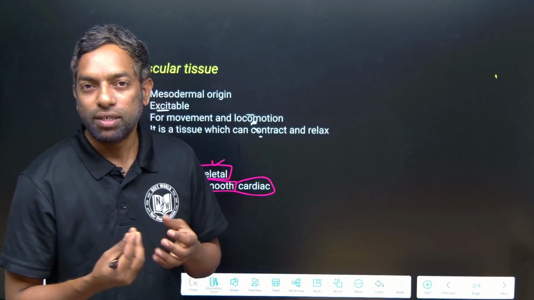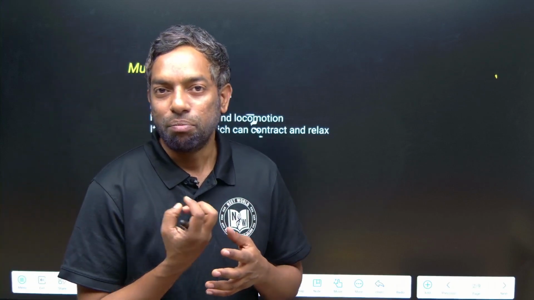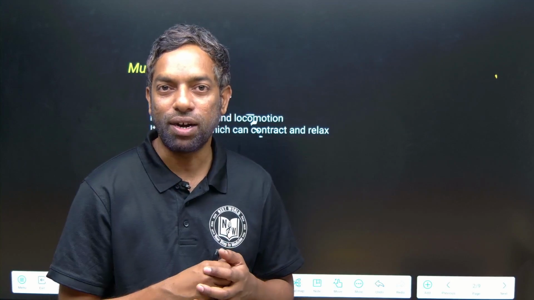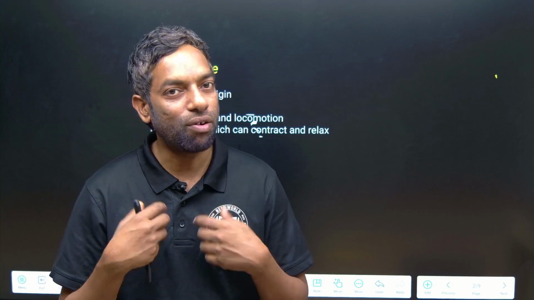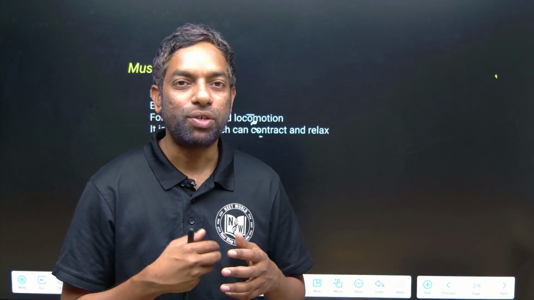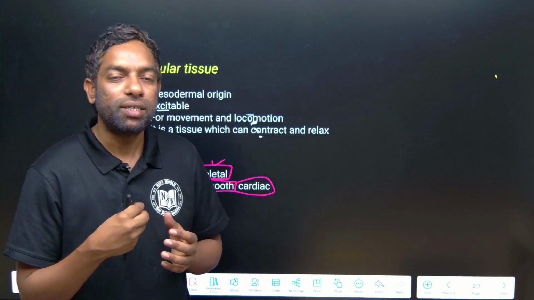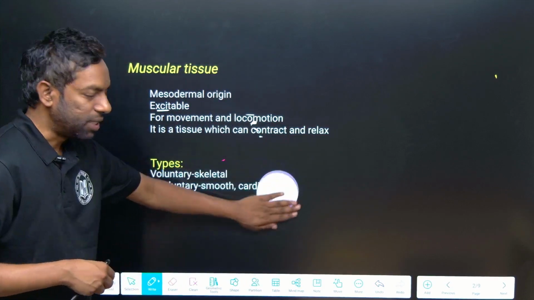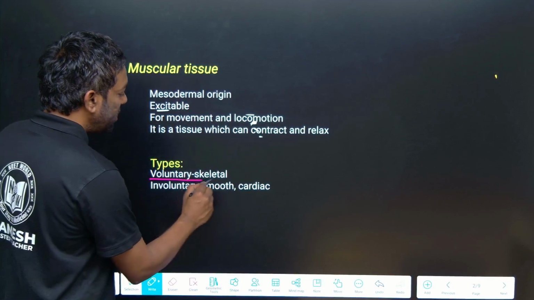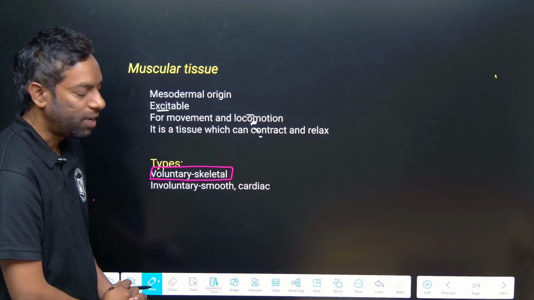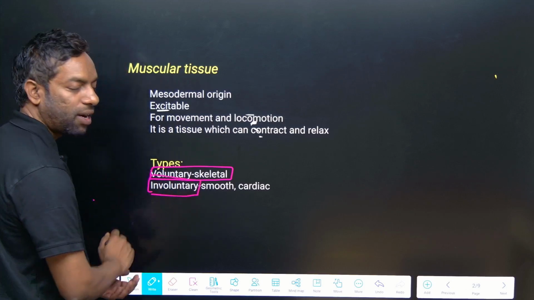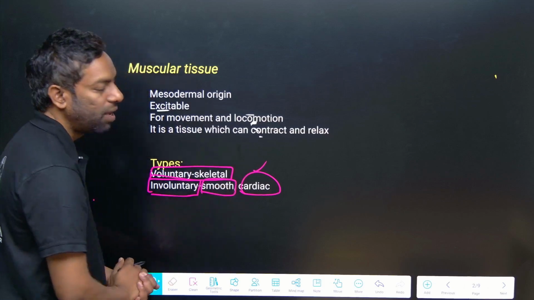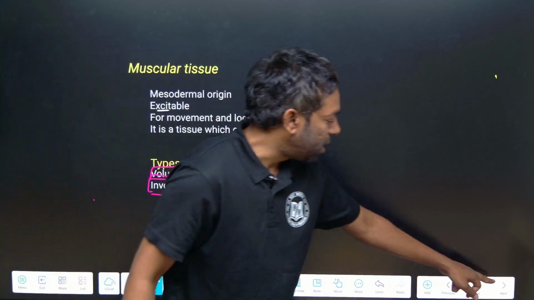And as well, in the digestive system there is smooth muscle in the intestine, where digestion takes place. If we drink water, absorption takes place without our involvement. Without our involvement, the work takes place properly. These muscles we call involuntary muscles, and voluntary muscles are under our control. Involuntary muscles are not under our control. That is smooth muscle and cardiac muscle. We are going to take a detailed look at each.